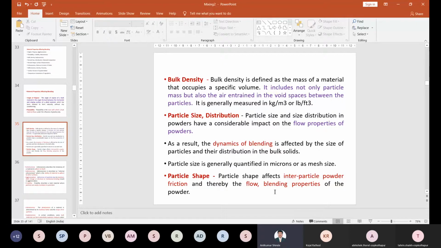Then particle size and particle size distribution. If the particle size is not uniform, and you have added two to three ingredients into one powder mixture, and every powder has a different particle size, then mixing is not possible. The same, uniform particle size is required for 100% mixing to be possible. Understand? If the particle size varies, it will affect the flow property of that material.